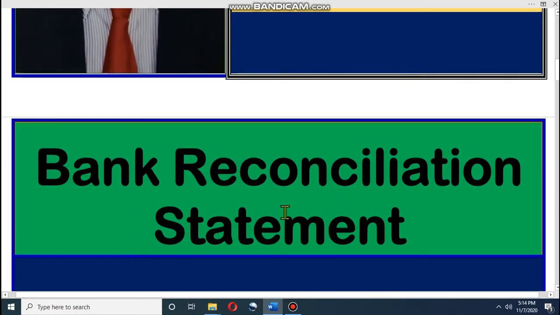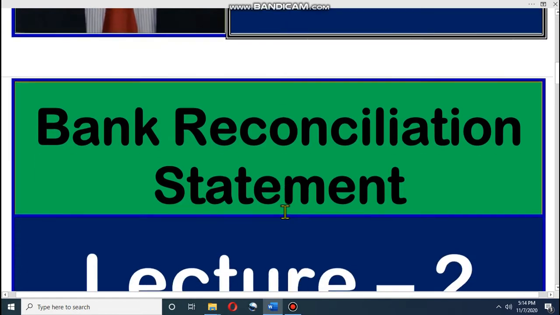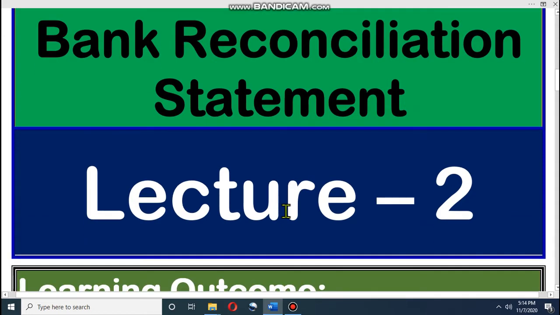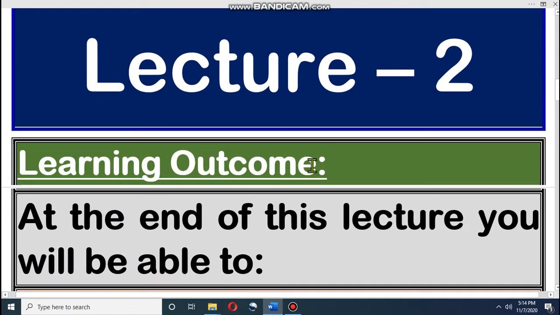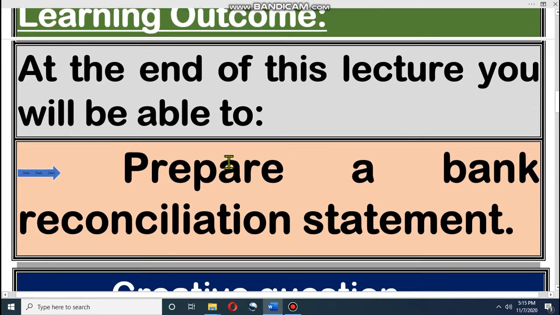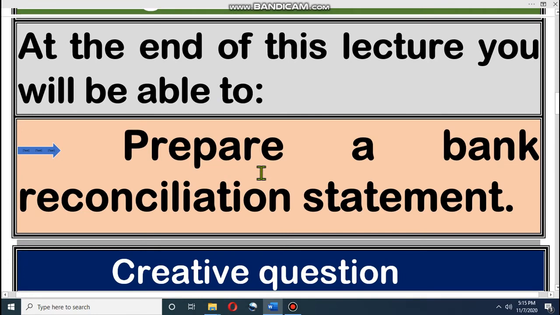Dear student, today we will discuss bank reconciliation statement. Earlier we have shown you how you can prepare bank reconciliation statement. Today inshallah we will directly do a math. Dear student, this is our second lecture on the chapter. After this lecture you will be able to prepare bank reconciliation statement.